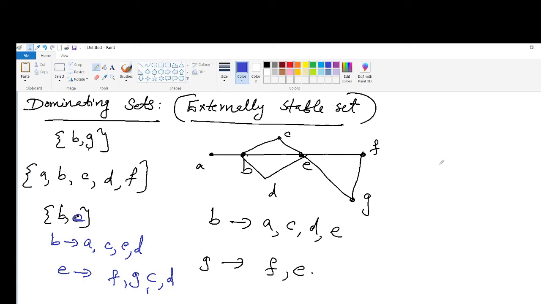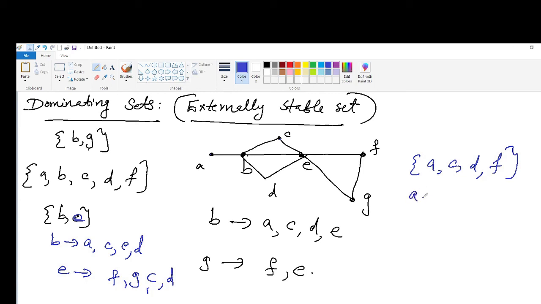Another example, if you consider this set A, C, D, F, then you can see that all other vertices are adjacent to this set, and we cannot delete any of the vertices from this set.